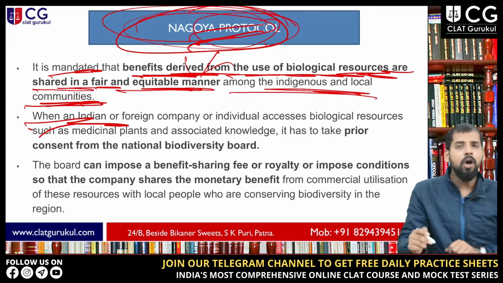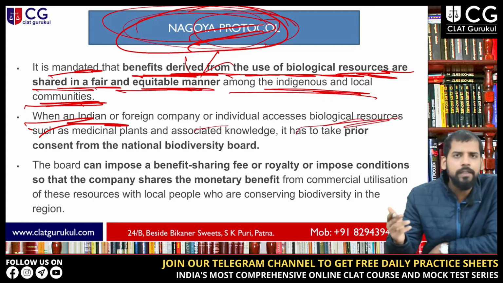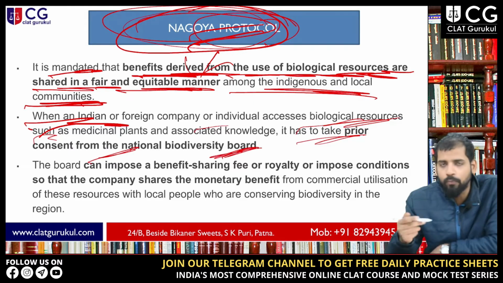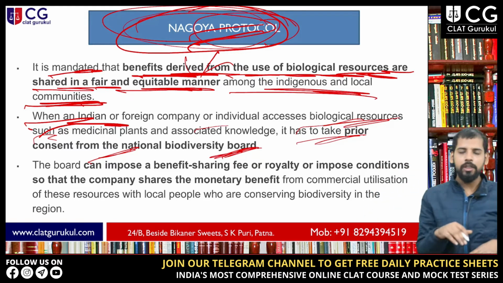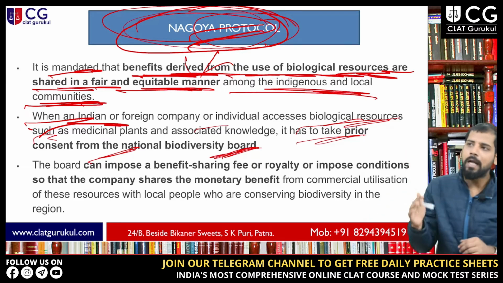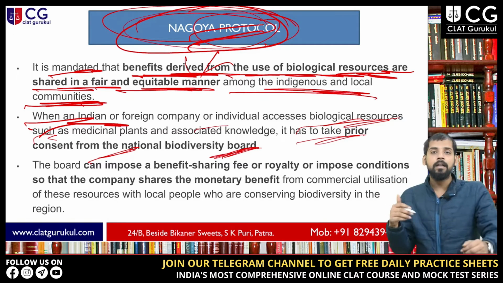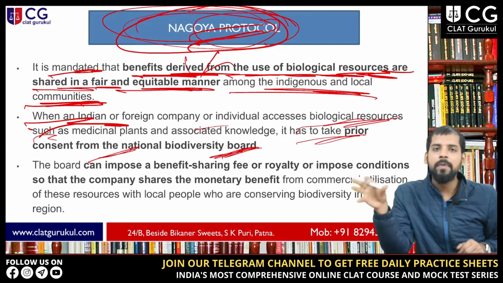Next, under this protocol, when an Indian or foreign company or even an individual accesses biological resources such as medicinal plants and associated knowledge, it has to take prior consent from the National Biodiversity Board. You can't just use such things and not inform such a board or authority, because the authority is there to take such measures.